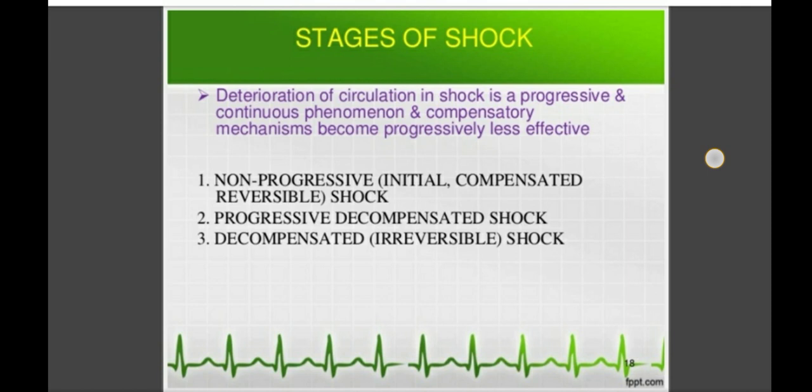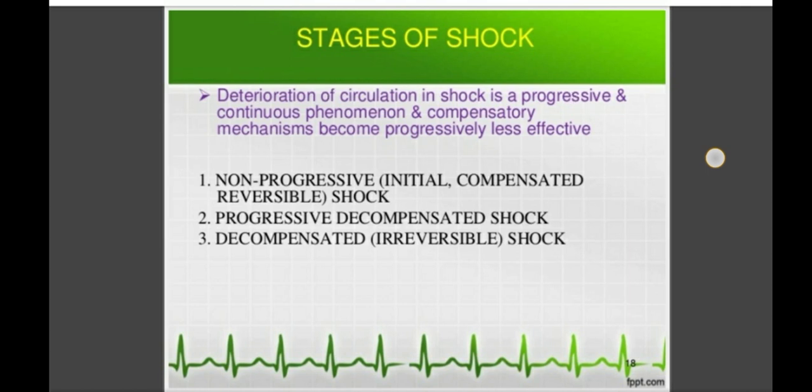So there are three stages in shock. The first one is the non-progressive stage, also called initial compensated reversible shock. It is the initial stage, a compensatory mechanism is working in this stage, and it is reversible. After treatment or removal of the cause, the patient returns to the normal condition. So this first stage is non-progressive, initial, compensated and reversible shock.